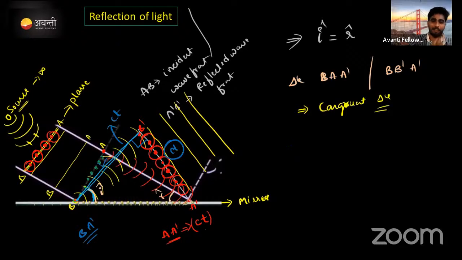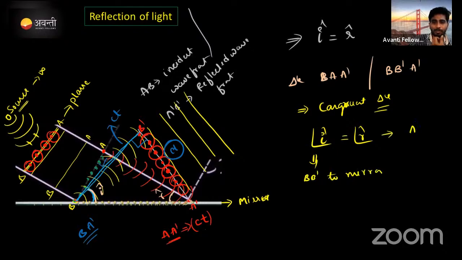Correct now? If congruent triangles are there, then the angle created from the mirror to the line B to B dash will be the angle of incidence. On the opposite side, the angle of refraction is created. Actually, where is the angle of incidence being formed? Look, B to B dash with respect to the mirror. Where is the angle of refraction formed?